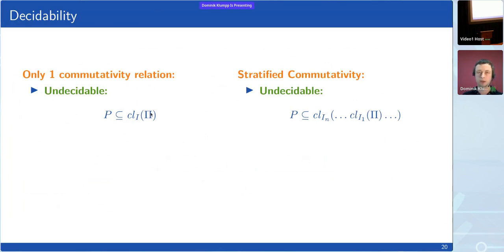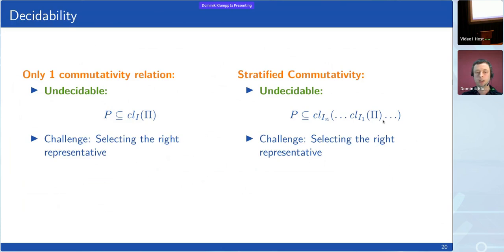And this is a question that's known to be undecidable, even if P and this proof pi are represented by regular languages. And it doesn't become any more decidable if we add a bunch of other commutativity relations. The key problem here is that we have to select the right representative for each of the infinitely many equivalence classes, and that's just not always possible.